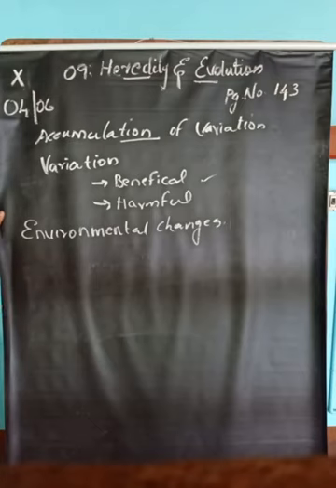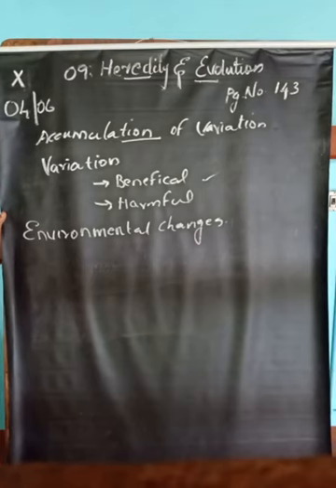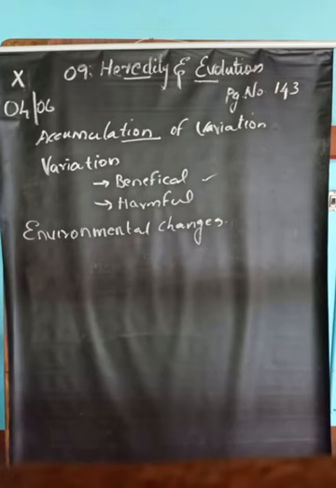Due to continuous reproduction over several generations, those bacteria may develop variations to adapt to the hot spring environment. It is an example of how the accumulation of variation may take place.